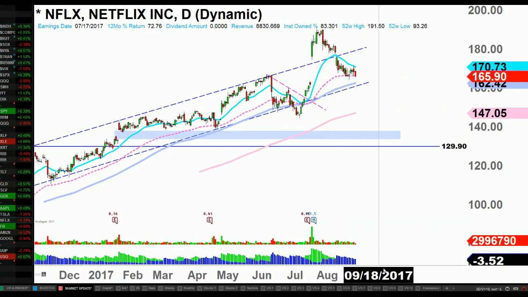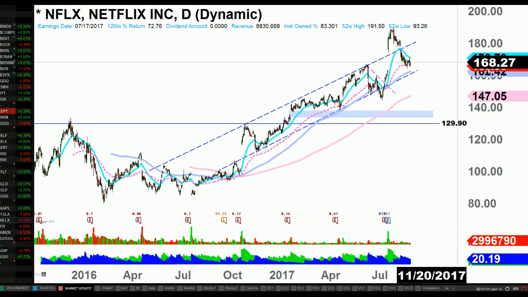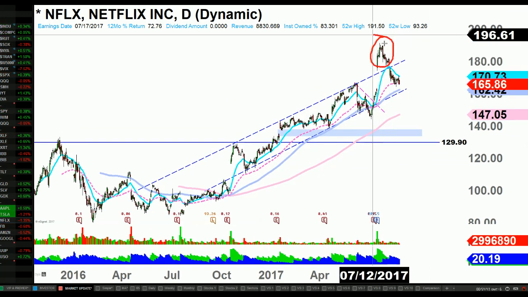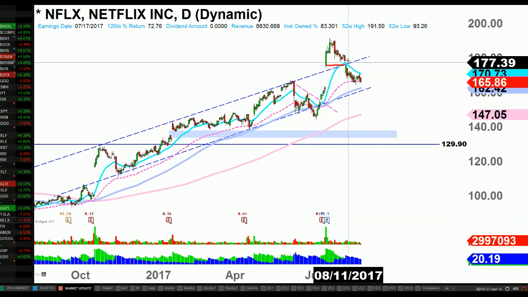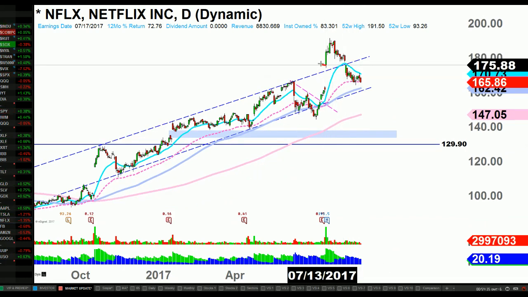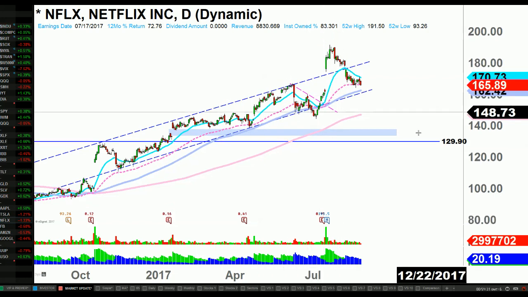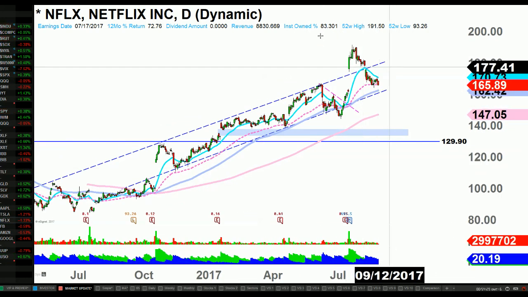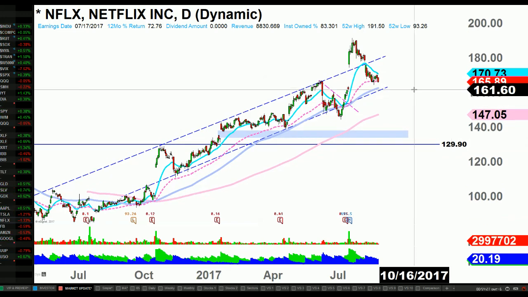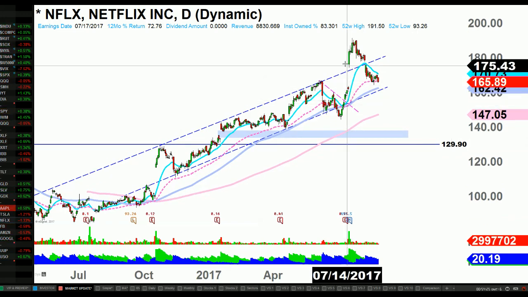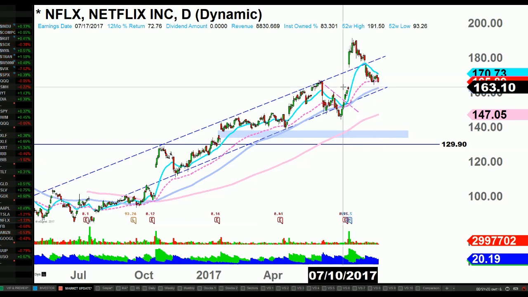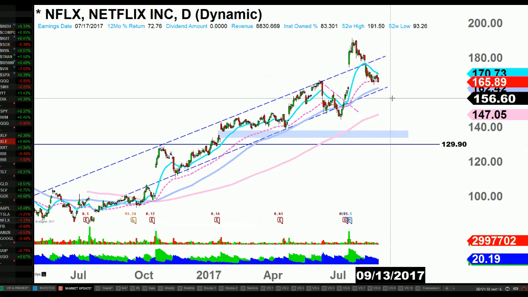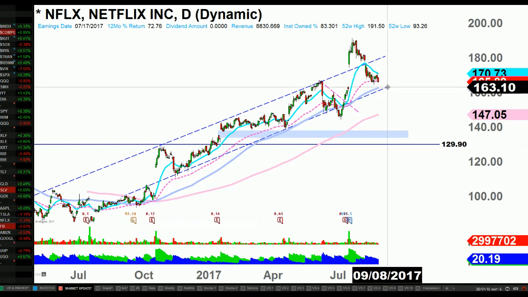Netflix has come down. This actually makes an island reversal on Netflix. Let's look at that. We got a gap up, and we got a gap down here, so this makes it an island. That's not a good sign. It doesn't mean it's the end of Netflix. It just means the buyers and investors are a little bit spooked at this point. This might have been an exhaustion gap on the earnings gap. So we filled the gap, and we're seeing a little bit of support. Let's see how that plays out.